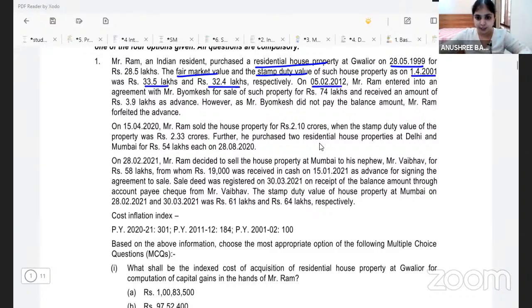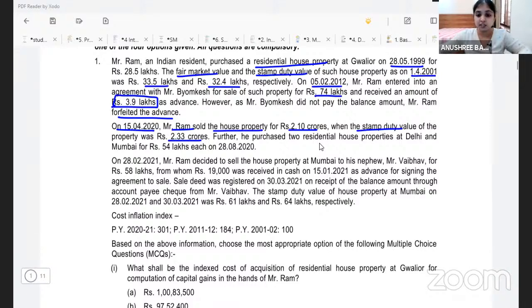On 5th February 2012, Mr. Ram entered into an agreement with Mr. X for sale of such property for rupees 74 lakhs and received an amount of rupees 3.9 lakhs as advance. However, as Mr. X did not pay the balance amount, Mr. Ram forfeited the advance. On 15th April 2020, Mr. Ram sold the house property for 2.1 crores when the stamp duty value of the property was 2.33 crores.